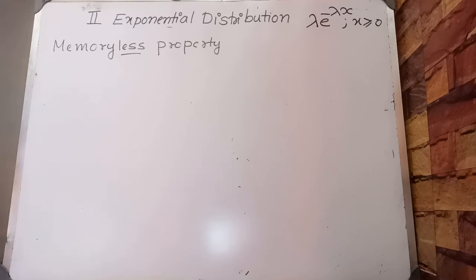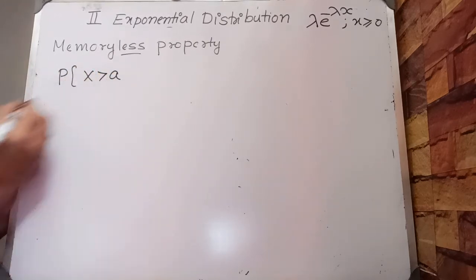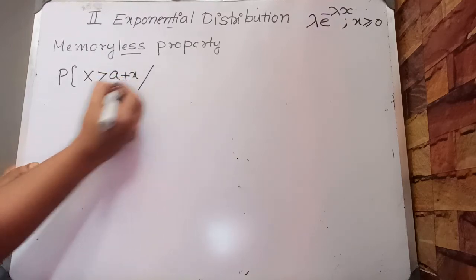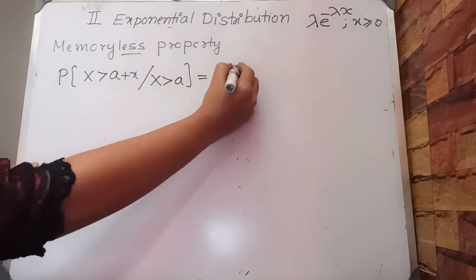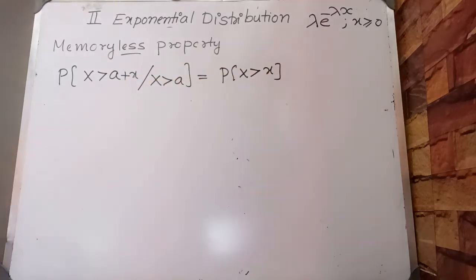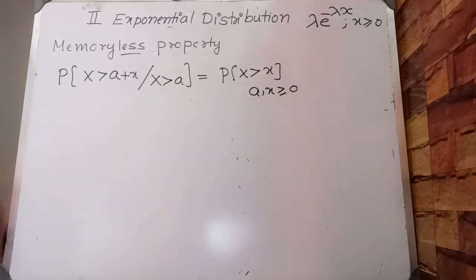The memoryless property states that probability x greater than A plus x given x greater than A is equal to probability x greater than x, where both A and x are greater than or equal to 0. This property is called the memoryless property.